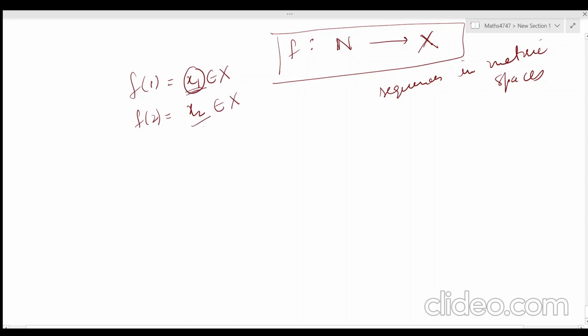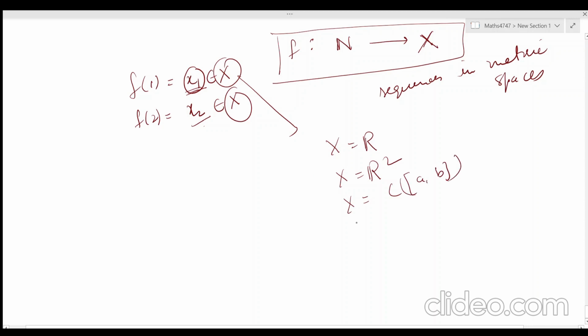So your metric space can be the real numbers, it can be a space like R2, it can be the space of continuous functions over [a, b], or the space of bounded functions over some subset S. It can be anything, or it can be a discrete metric. So now this is the sequence in metric spaces.